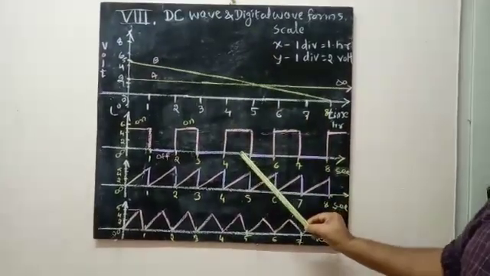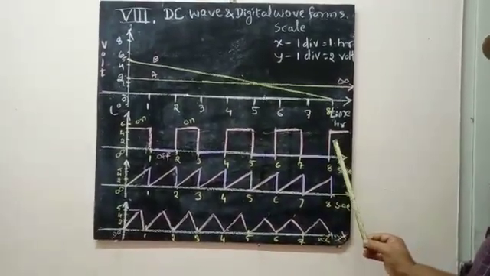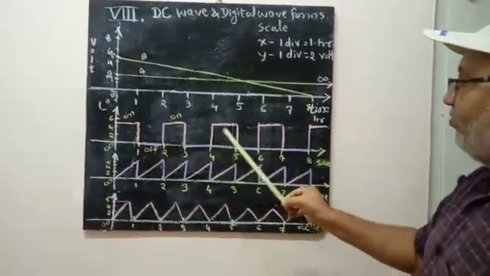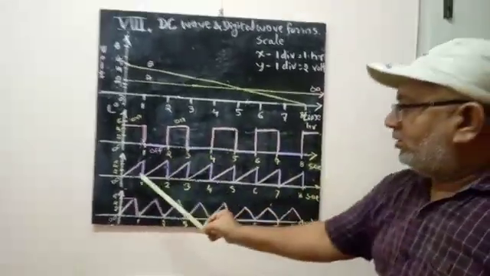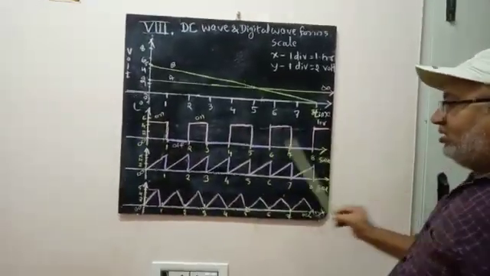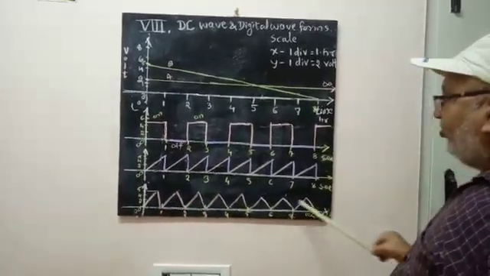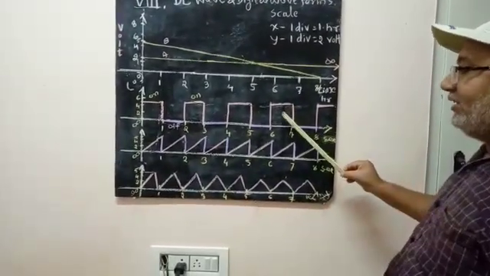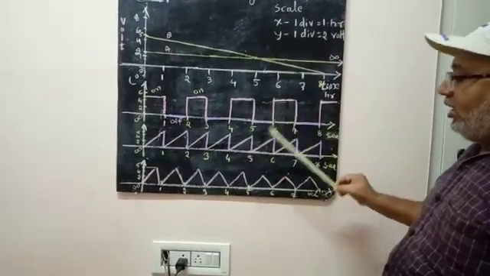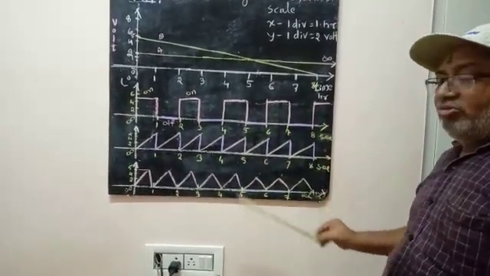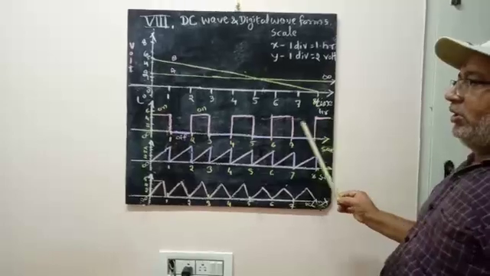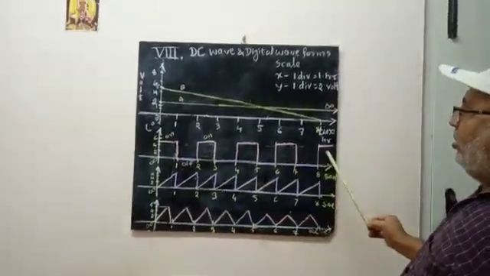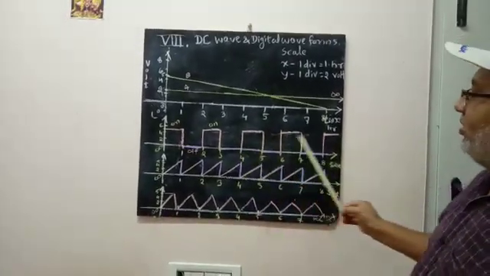Now let us come to digital waveforms. These are known as the square waveform, the sawtooth waveform, then the triangular waveform. One more is there, that is the rectangular waveform. These are the basic forms; there are 4 forms of digital waves. You should know what it is and what the meaning of this is.